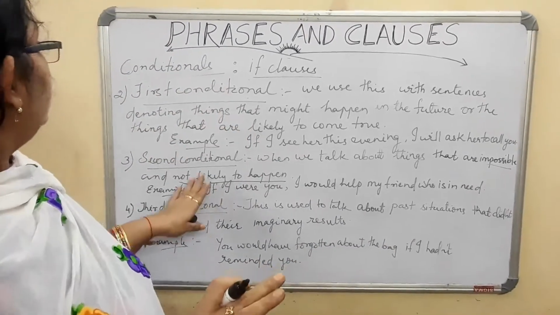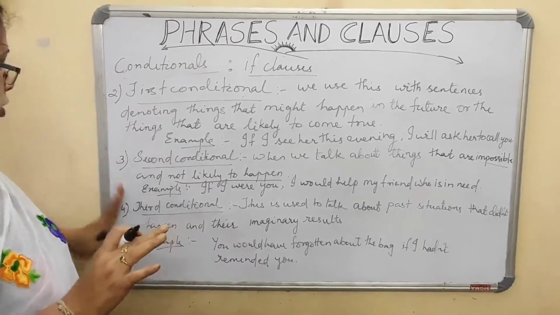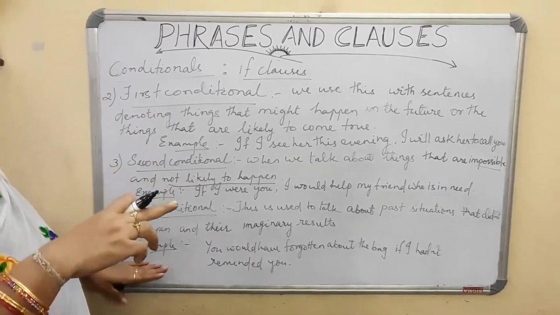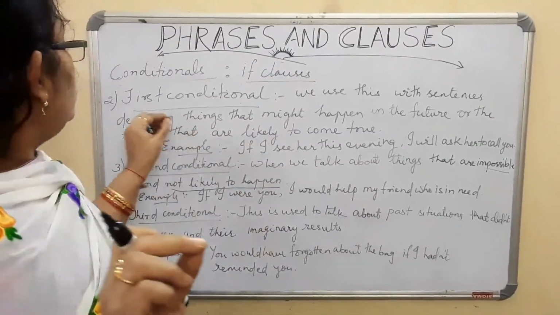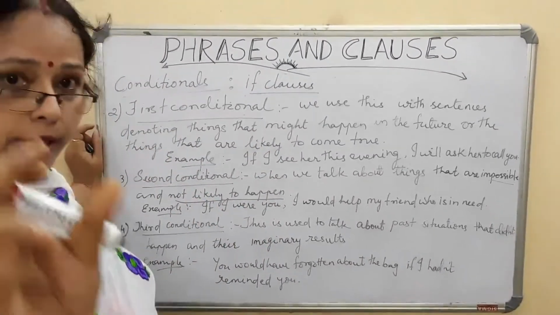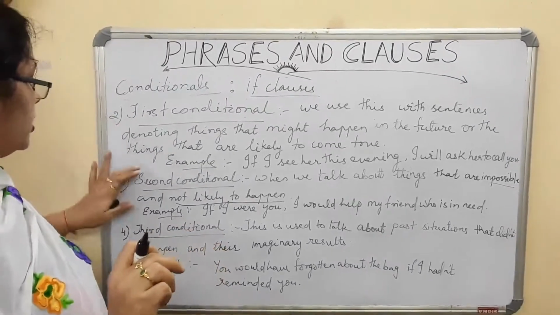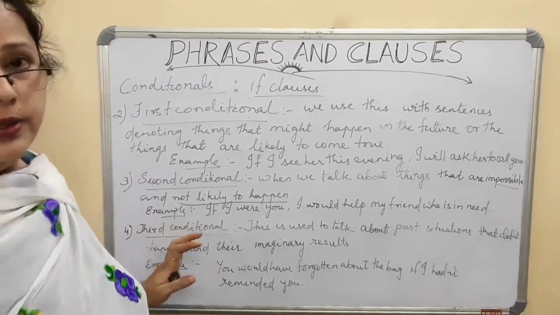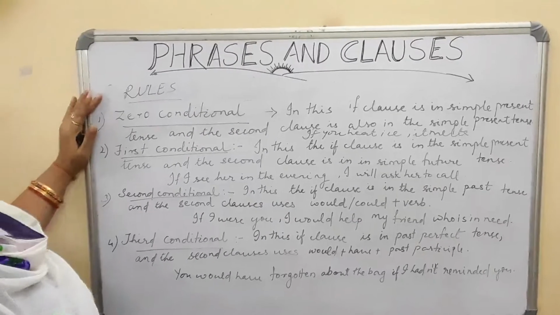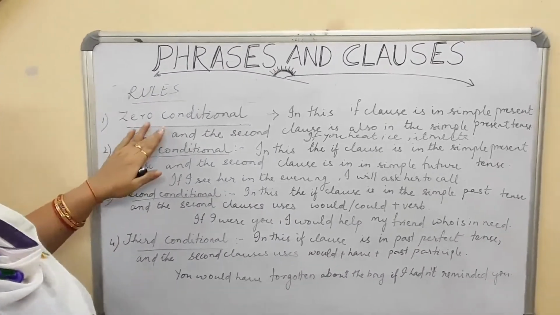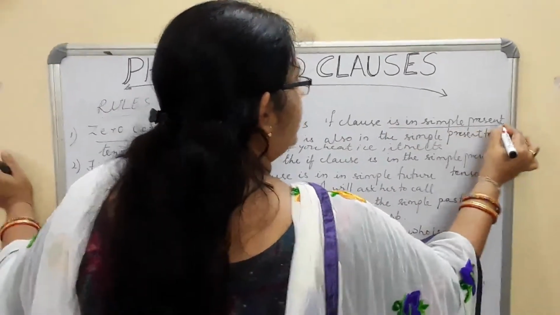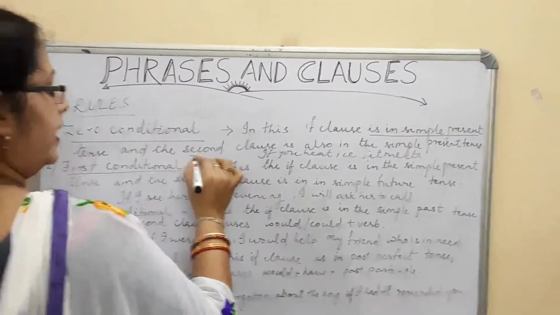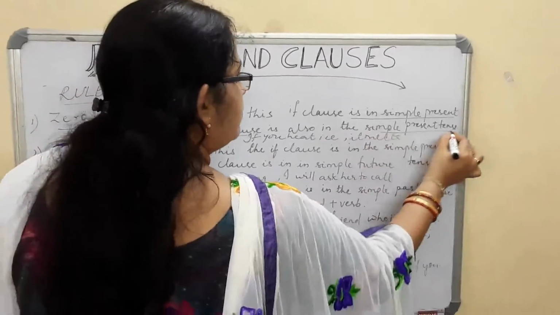Now these are the first conditional, second conditional and third conditional. Before that, zero conditional was told to you. After this I will be giving you only the rules, where and how to find out or to make a sentence regarding first conditional, second conditional and third conditional. Now as I said, the rules are here, you see, for the zero conditional. In this, the if clause is in simple present tense and the second clause is also in the simple present tense.